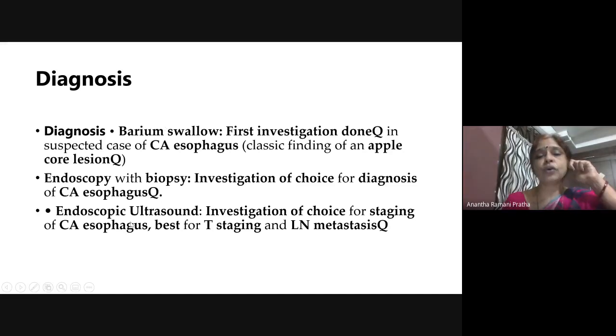Staging, investigation for staging of the disease. Staging is tumor stage, lymph nodal stage, metastatic stage, T, N and M. So how can you do T, N and M? So in esophageal carcinoma, or for that matter, any gastrointestinal tumor, stomach, colon, it is the layers that are involved that are staged. Mucosa, submucosa, T1; spread to muscularis propria, T2; T3 is spread to the muscularis layer, T4 is serosa and beyond.